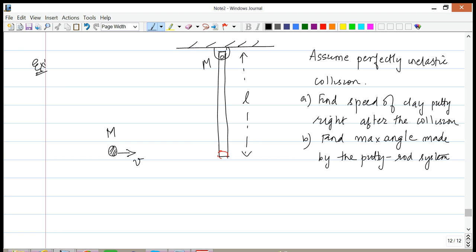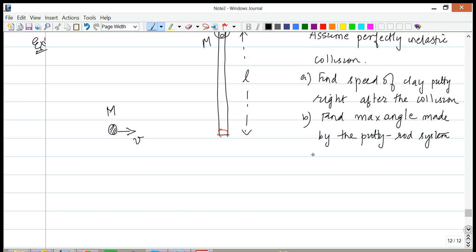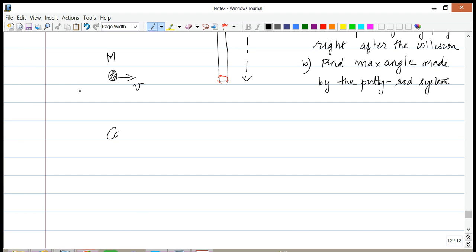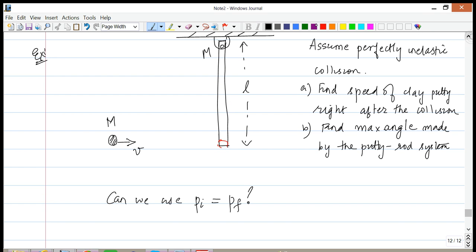Now let us also ask, what conservation law can we use? Can we use Pi equals Pf? Can we use Li equals Lf? First of all, can we use Pi equals Pf? The answer is no, you cannot use Pi equals Pf, and the reason is because the rod is pivoted. What this pivot does is it provides an external force to the system. If it were not pivoted, if it was a free rod which is free to move, then you could use Pi equals Pf. But here you cannot because the rod is pivoted.